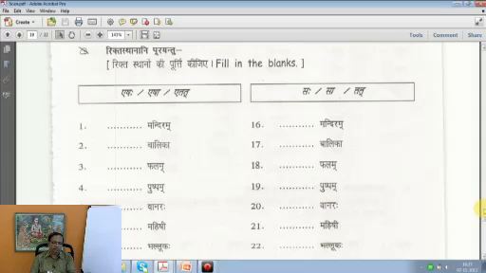Since mandiram is a neuter noun, we pick up the neuter pronoun and match it. Etat mandiram. So the sounding is perfect. Etat mandiram. This is a temple. Etat pustakam. This is a book. So next noun, balika. What could be the gender? Feminine. Since it is feminine, you have to match it with a feminine pronoun. So what is the feminine pronoun? Esha. So you say esha balika.